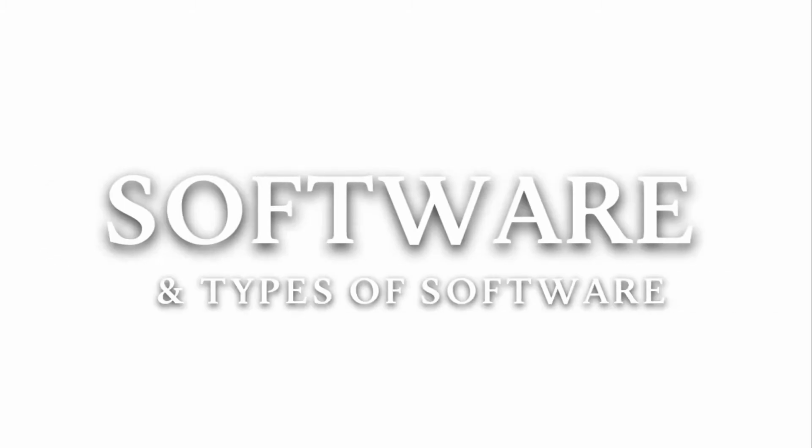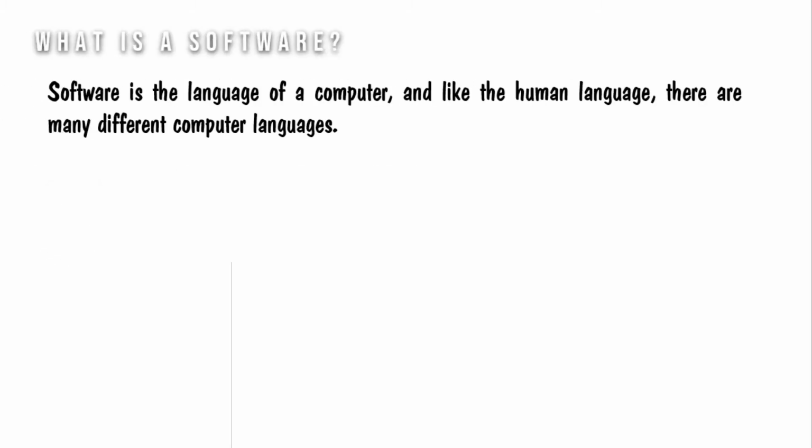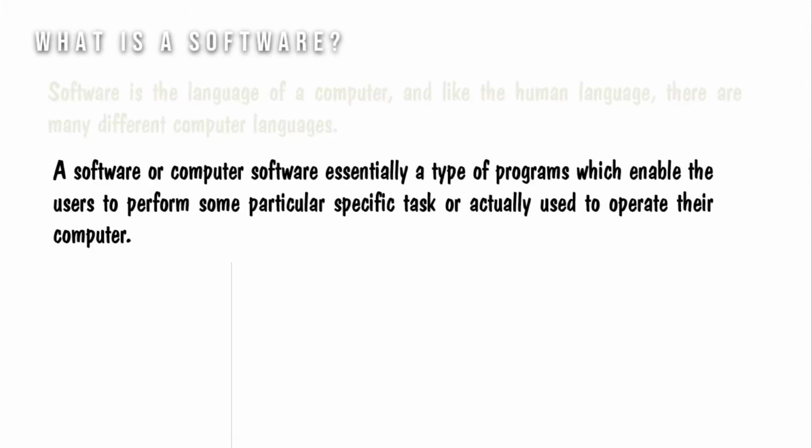In this video, we will discuss software and different types of software. Software is the language of a computer, and like human language, there are many different computer languages. Computer software is essentially a type of program which enables users to perform some specific task and actually use to operate their computer.